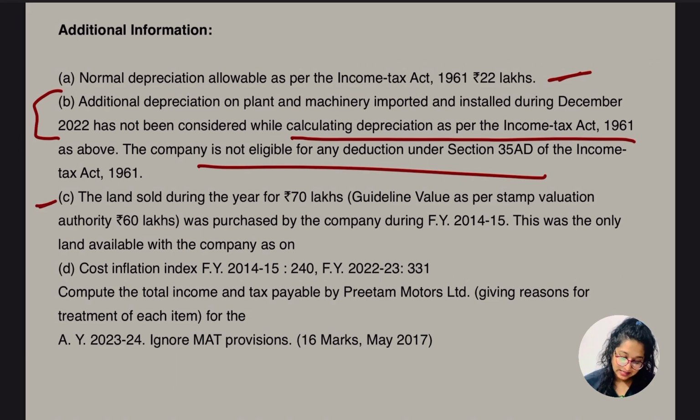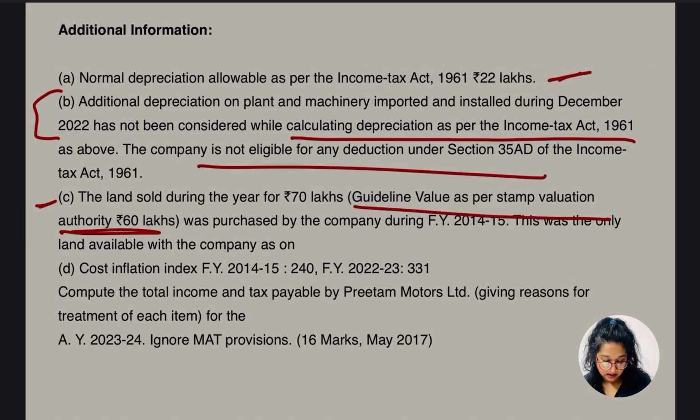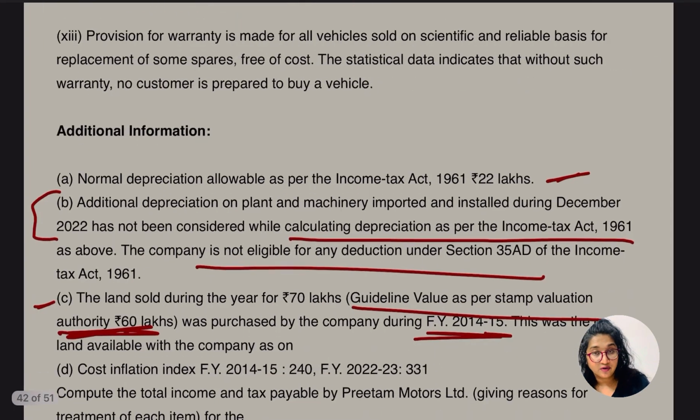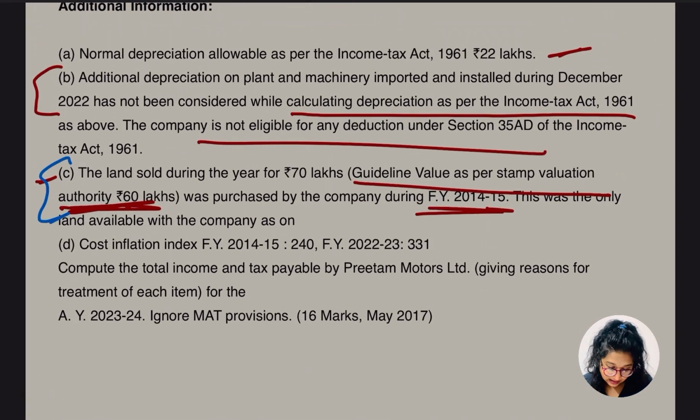Here the point C says the land sold during the year for 70 lakh. Okay, the guideline value as per the stamp valuation is 70 lakh. Oh sorry, this is going to be 60. Okay, and it was purchased by the company in 2014-15, and this was the only land available with the company. Acha, there was one point related to the profit part. Let me take a different color. Okay, the profit on sale of land, from this land. So they are saying the value is going to be 60.